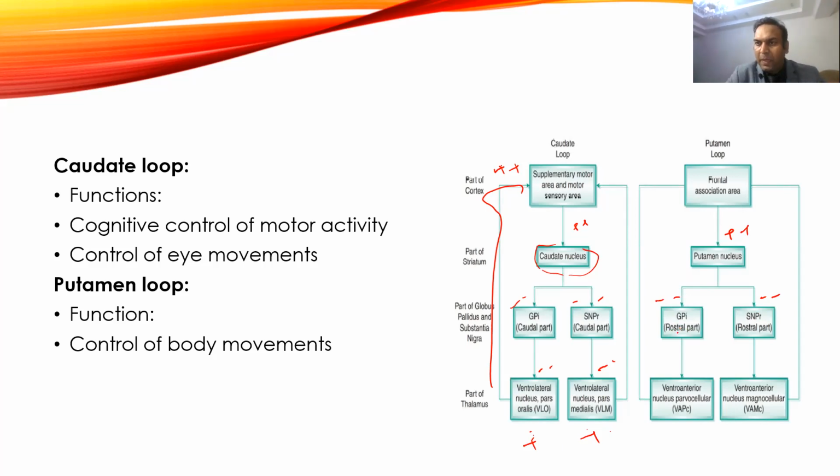And from the globus pallidus it goes to the ventroanterior nucleus, parvocellular portion, and that is again an inhibitory portion. And also from substantia nigra it goes to the magnocellular part of the ventroanterior nucleus of the thalamus, which is also a negative part. And from there it gives a positive output to the frontal association area.